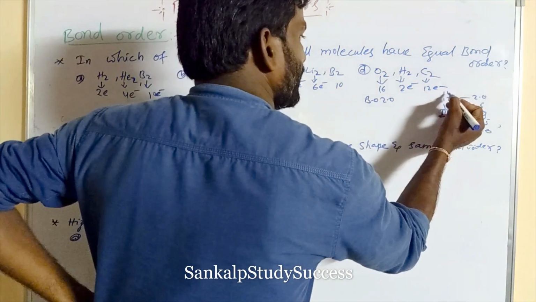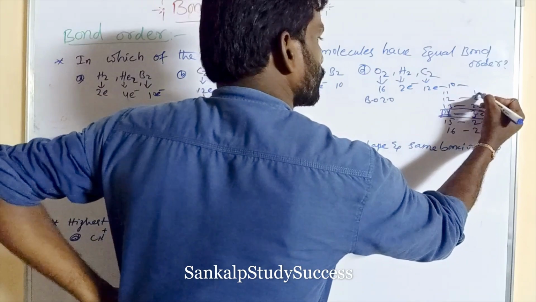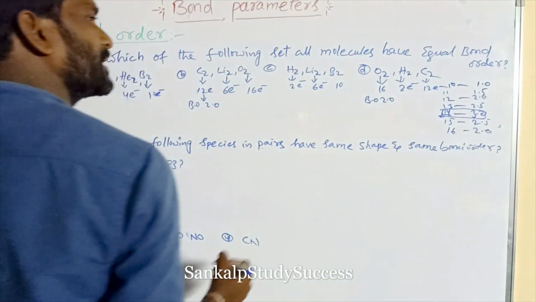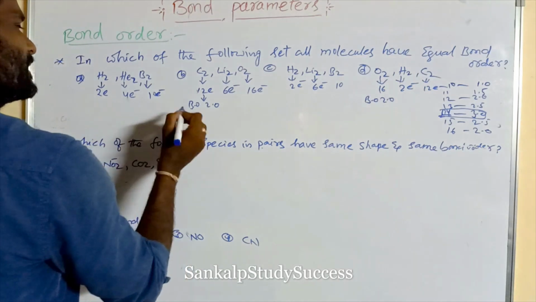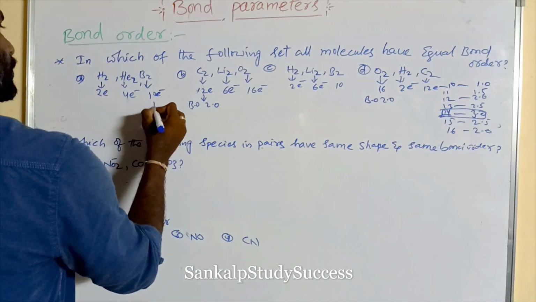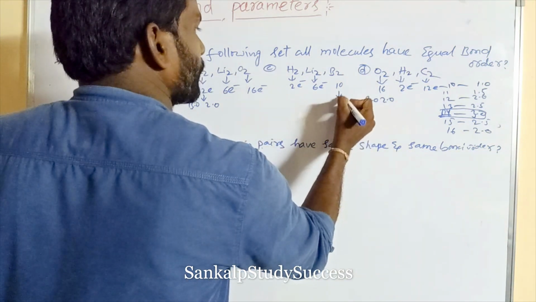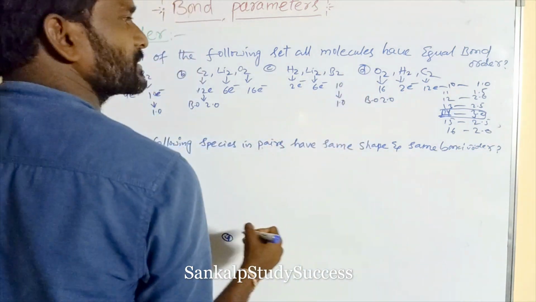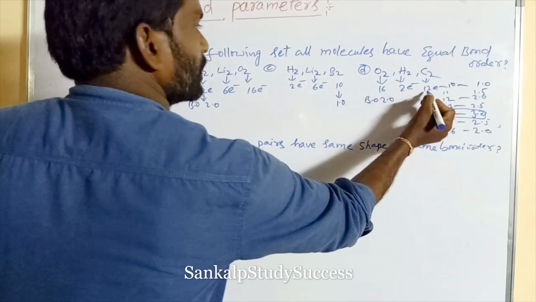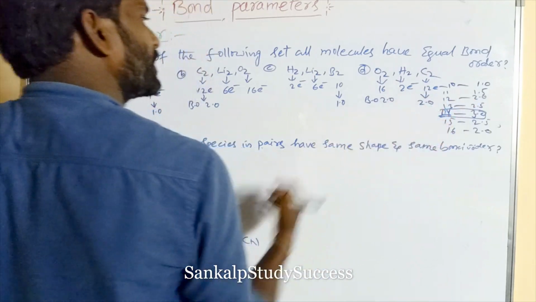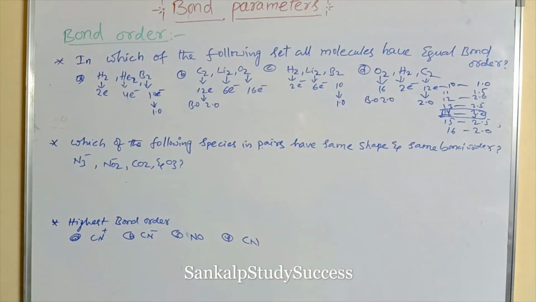10, 11, 10. 10 electrons means this is 1.5, this is 1.0. So 10 electrons means its bond order is 1.0. This is 1.0, 10 electrons. Right, this is 12 electrons, bond order 2.0. So the remaining are less than or equal to 8 electrons.